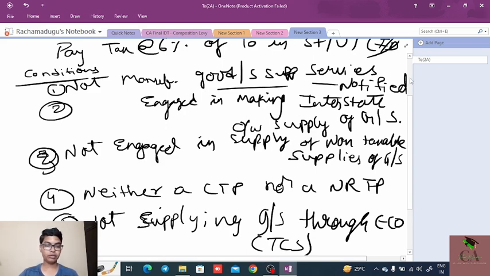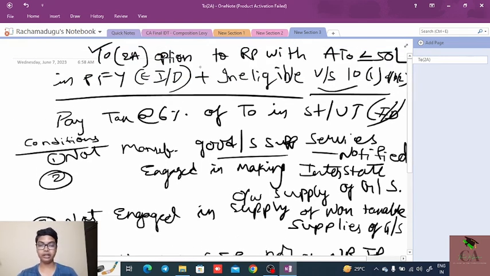Okay, and under 10 subsection 2A, there is an option to the registered person with aggregate turnover less than 50 lakhs in a previous financial year, excluding interest or discount, plus eligible under section 10 subsection 1 and 10 subsection 2, to pay tax at the rate of 6% of turnover in the state or UT under the composition scheme. For that, he needs to satisfy the following conditions. He is not a manufacturer of goods or supplier of services as notified by the government.